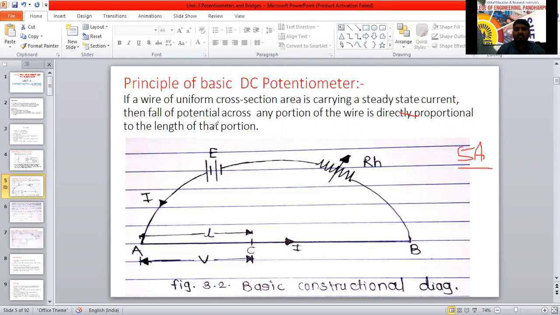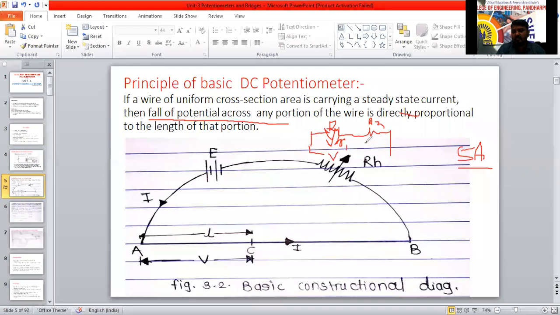Then the fall of potential across any portion of the wire. Fall of potential is nothing but voltage drop across. Suppose two resistances R1, R2 are used here, and this is the total voltage V. So R1, R2 we have used. Then we write VR1, VR2: voltage drop across R1, voltage drop across R2.